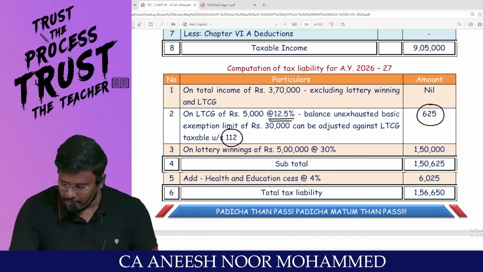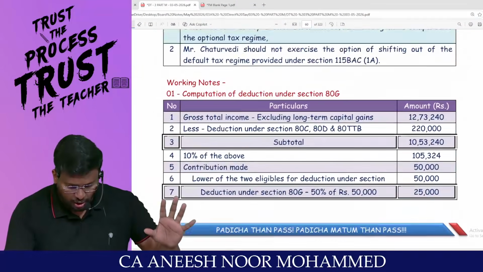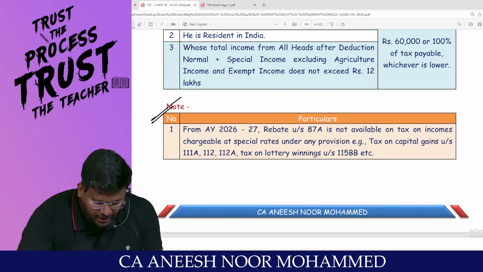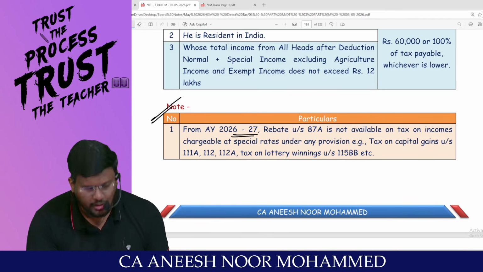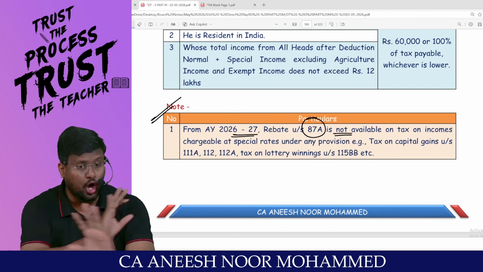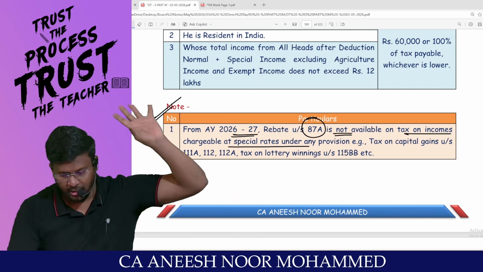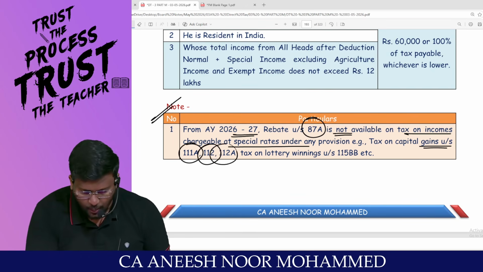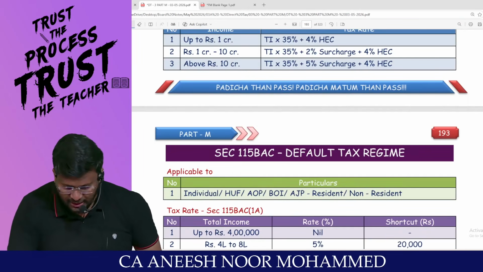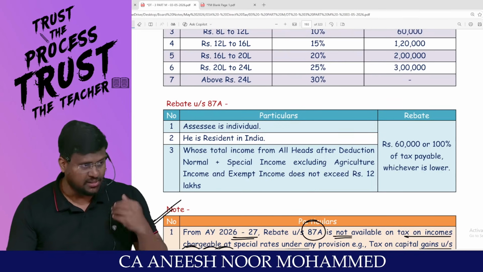I will go back. This is very important since it is an amendment. Look at this. This is an amendment for our examination from assessment year 26-27. Rebate under 87A is not available on tax on income chargeable at special rate under any provision. Example, tax on capital gain covered under 111A, 112, 112A, tax on long-term capital gain. So if you are traveling through the default tax regime, last year this was not the provision. So even I missed it when I solved it in the last class.